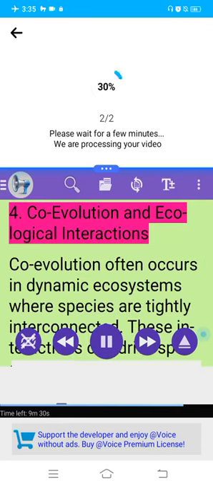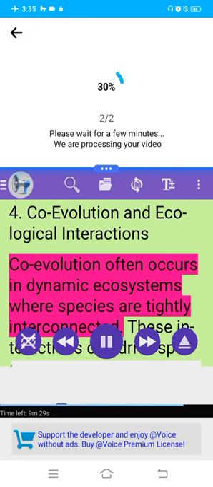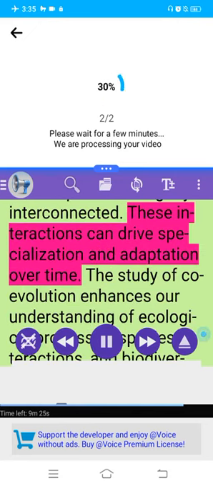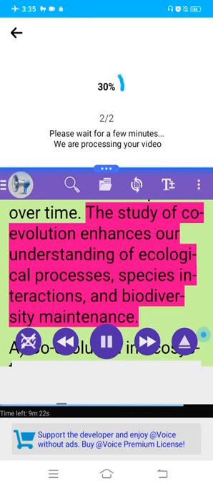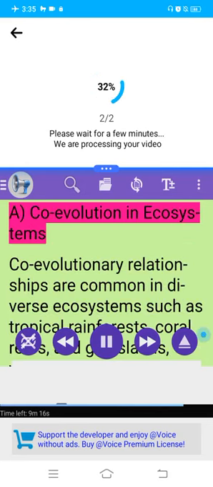4. Coevolution and ecological interactions. Coevolution often occurs in dynamic ecosystems where species are tightly interconnected. These interactions can drive specialization and adaptation over time. The study of coevolution enhances our understanding of ecological processes, species interactions, and biodiversity maintenance. A. Coevolution in ecosystems.